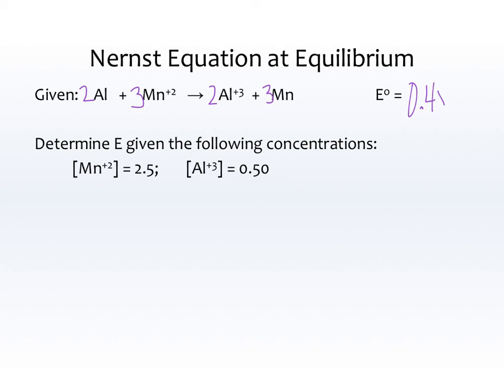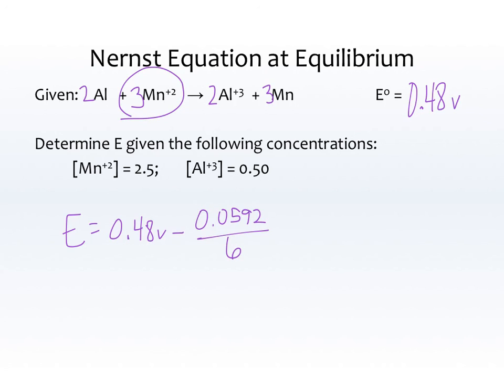Thankfully, I've already done this reaction earlier in the notes, and so I got 0.48 volts. Now I'm going to determine the E given the following concentrations. So E is equal to E0, that's 0.48 volts, minus 0.0592 over N. N is the total number of moles of electrons transferred. That's going to be 6, because you have 3 Mn plus 2, so there's a total of 6 plus, going to 0.